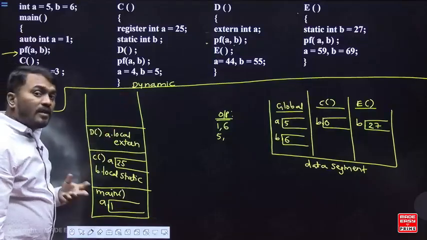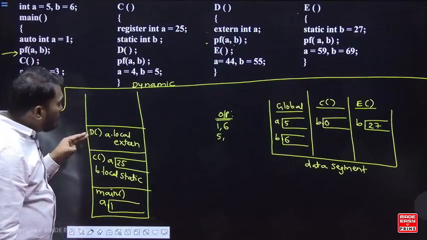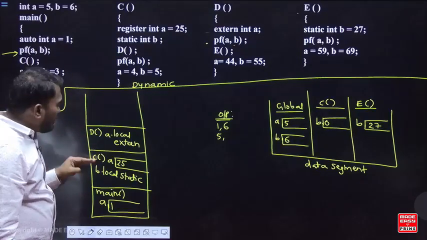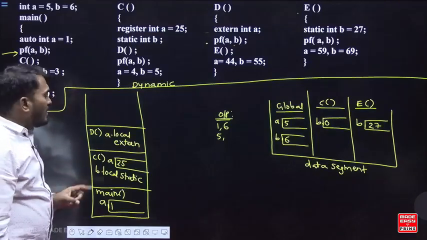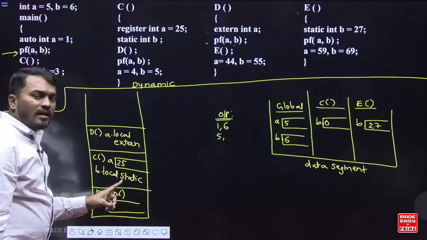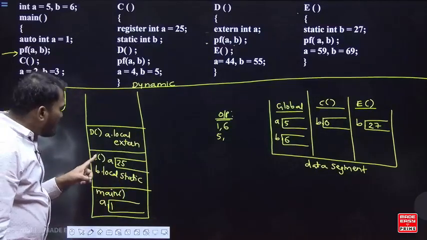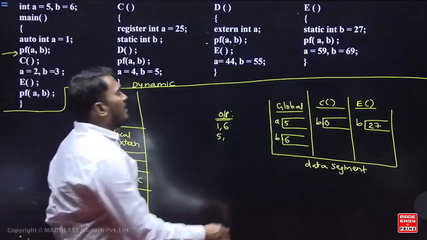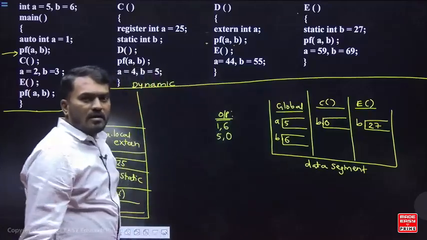Dynamic scoping: we take it from the previous calling function. Who called the function d? Function c. In the function c, do you have a variable b? Yes, b is local and static. Where is the memory allocated? In the data segment. So what is the value of b in c's data segment? It is 0. Yes or no?